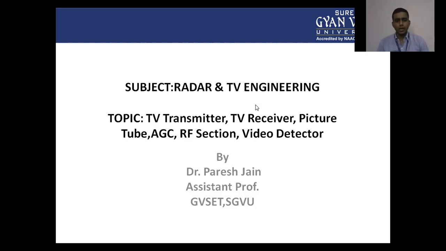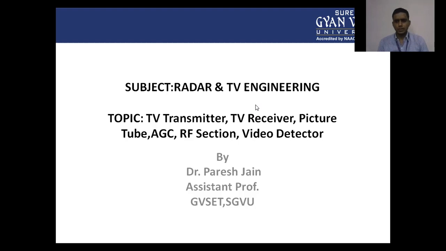Now, today we are going to discuss the TV transmitter and TV receiver. In previous lectures, we discussed the monochrome TV transmitter and the TV receiver, but today we are discussing a more elaborated diagram of the TV transmitter and TV receiver.